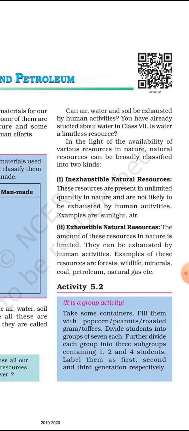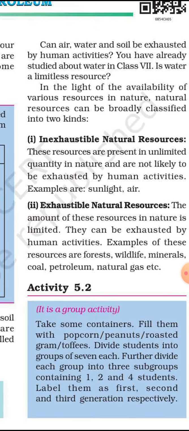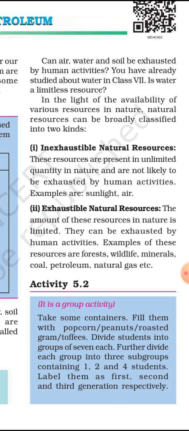In the light of the availability of various resources in nature, natural resources can be classified into two types: inexhaustible natural resources and exhaustible natural resources. We'll see briefly about inexhaustible natural resources. This type of resource is present in unlimited quantity and cannot be exhausted by human activities. Examples are sunlight and air. We cannot destroy these natural resources.